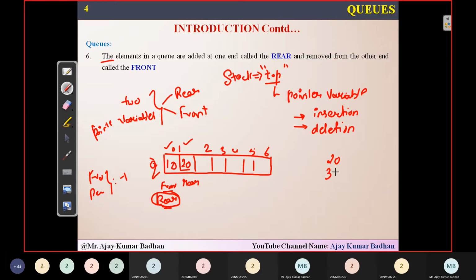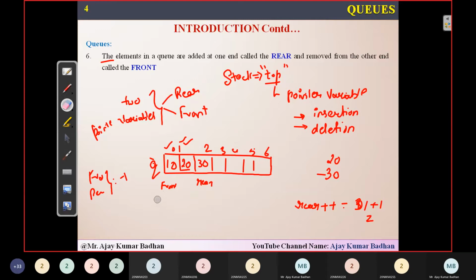Suppose after this I want to insert the next element, 30. First I will increment the value of rear by 1. What is the rear value here? We have 1. When I increment it by 1, rear becomes 2. Sorry, initially it is pointing to 1, and 1 plus 1 is 2. So rear will be pointing to this location, and now I will insert the value 30 into this queue. Remember, rear is present here.